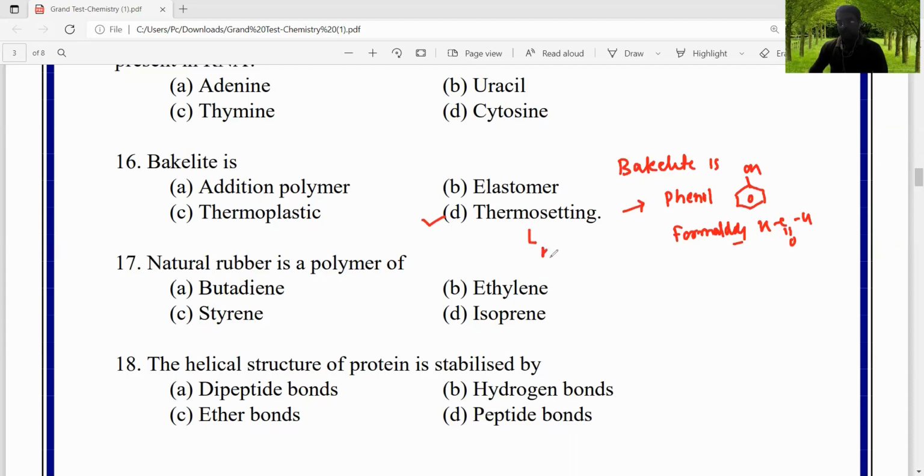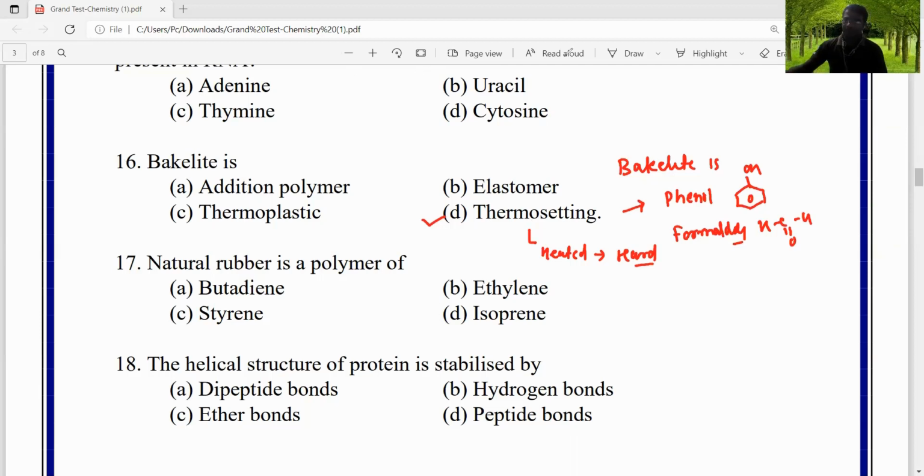When it is heated, it becomes hard, and even on cooling it remains hard. Therefore, it cannot be reused or remolded, and therefore bakelite is a thermosetting polymer, right?